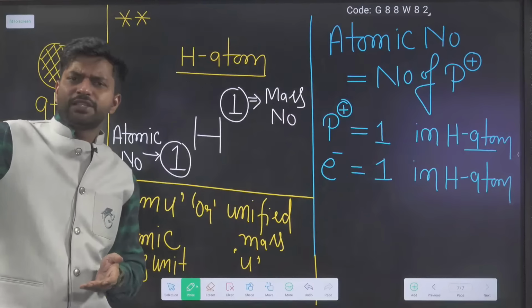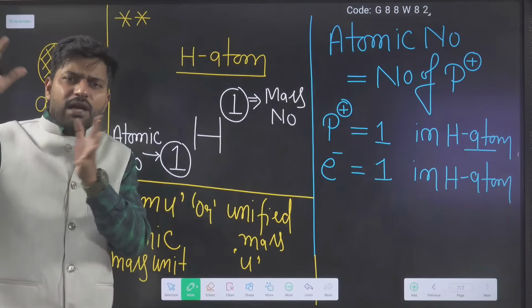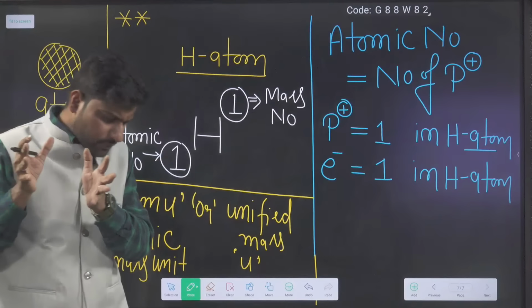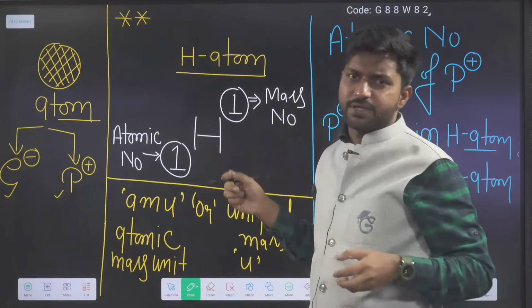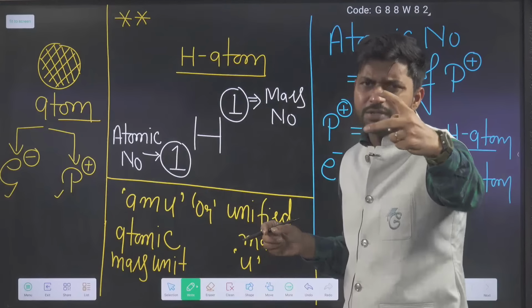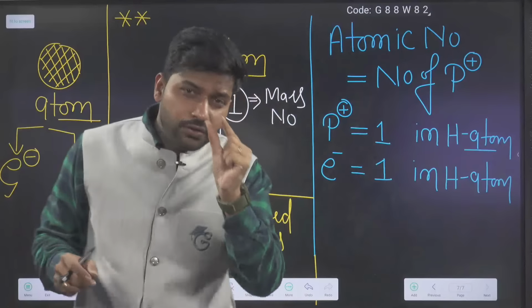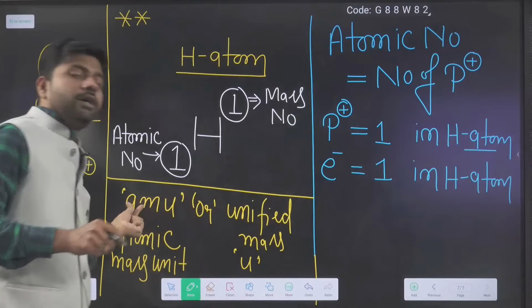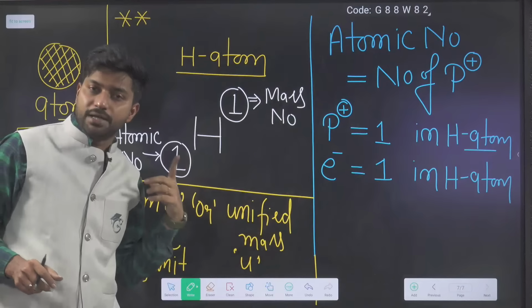For heavier substances, kilogram and gram are generally used. Atoms are very small particles, not visible to the normal eye. For them we use a special unit, that is, the atomic mass unit, or unified mass.